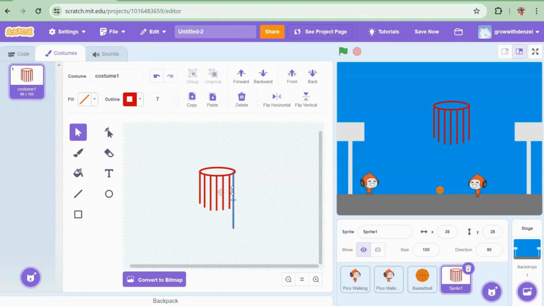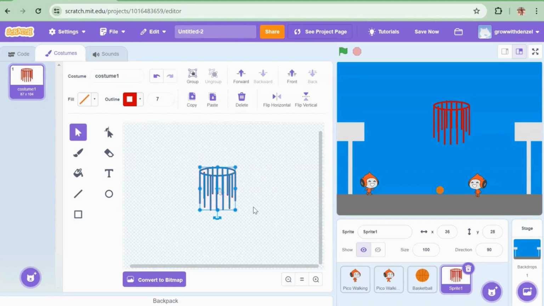Put it to the side and shrink it up a lot. Then you also shrink it down. You copy the wording, paste it, and this time you just shrink it. Flip it vertical and put it on the other side of the hoop.